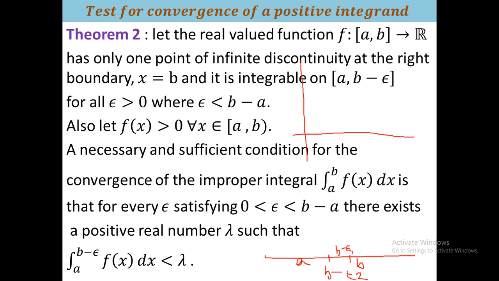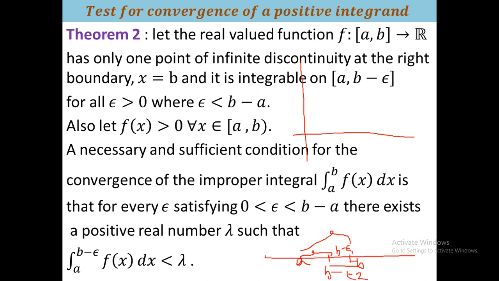Therefore here you see that this is from a to b, and this is smaller than that. This length is epsilon 1 and this is epsilon 2. So epsilon 1 is small, epsilon 2 is bigger, but the integration from a to b minus epsilon 1 is greater than that from a to b minus epsilon 2. So the function is monotone decreasing.